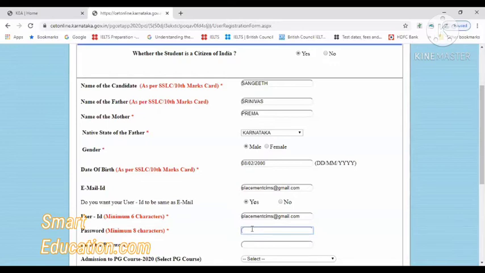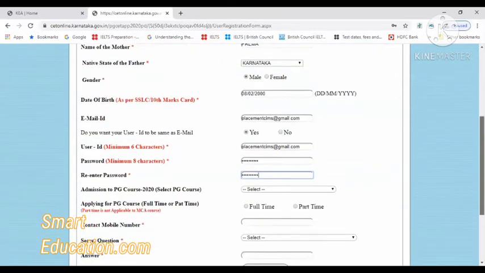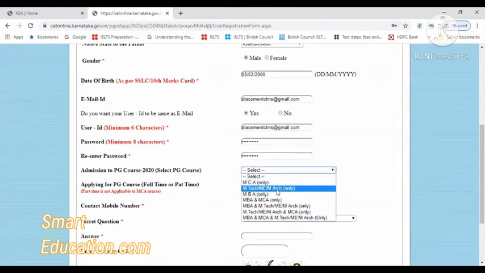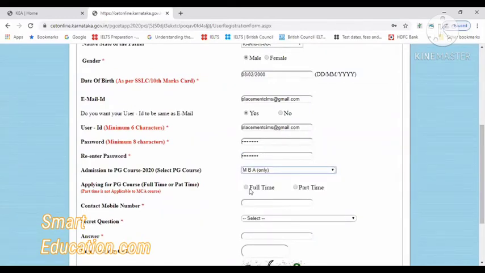The password should contain alphabets, a special character and some numerical numbers. So ensure that you give everything. Re-enter the password. Then next, you have to select the admission for which you're applying, whatever you are looking for, and then full time, and then your mobile number.